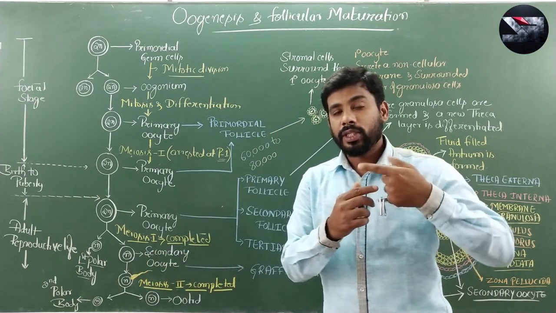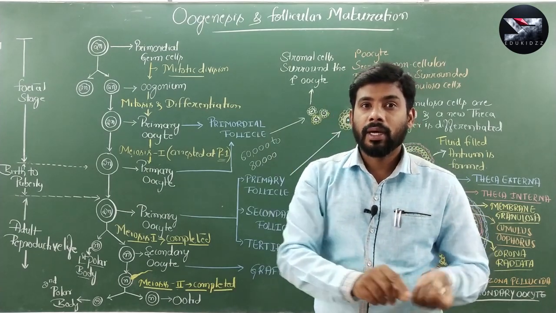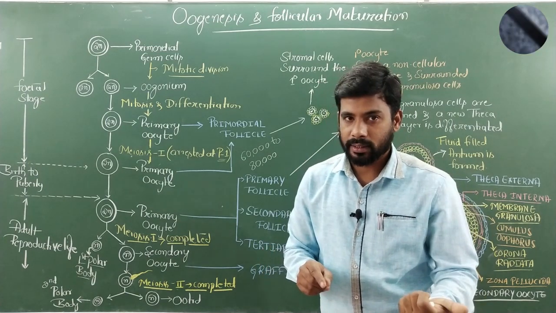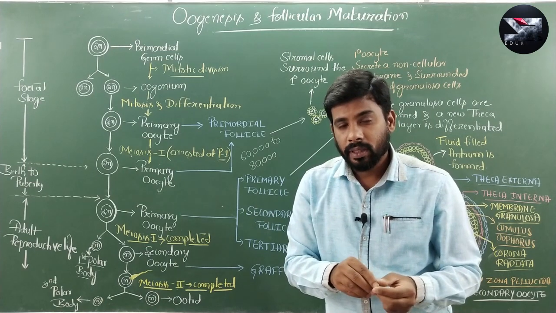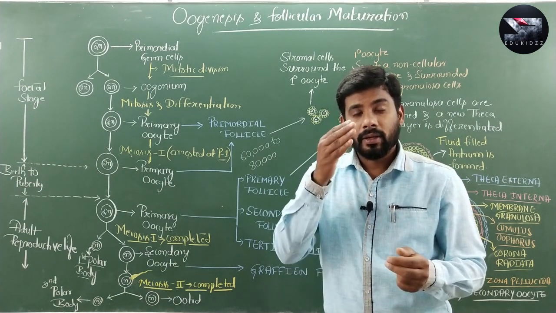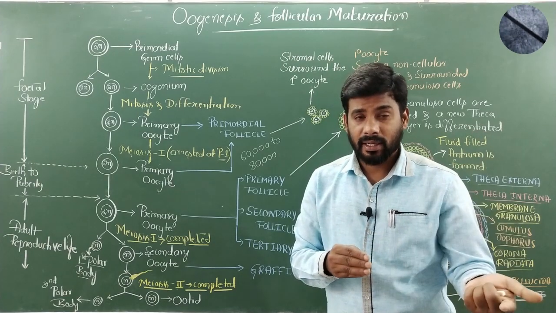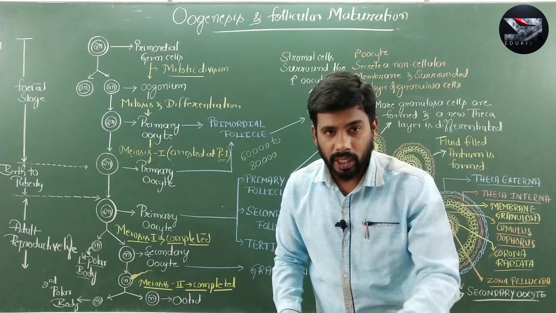When will that meiosis 2 be completed? After the entry of sperm and before the fusion of sperm nucleus with the egg nucleus. Why? Because after the entry of sperm, that induces anaphase promoting factor, whereas metaphase promoting factor is subjected to breakdown.